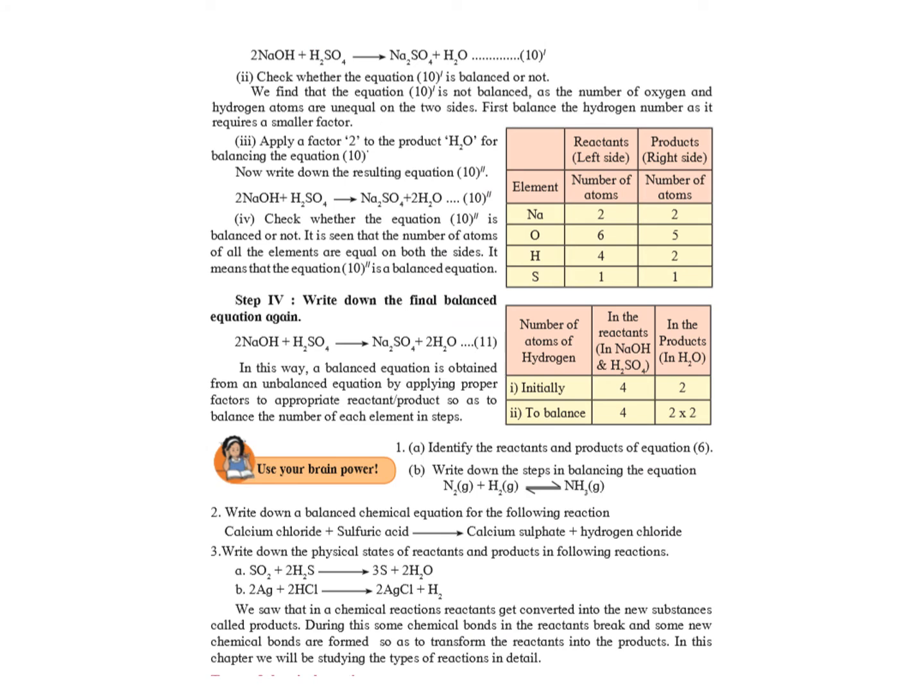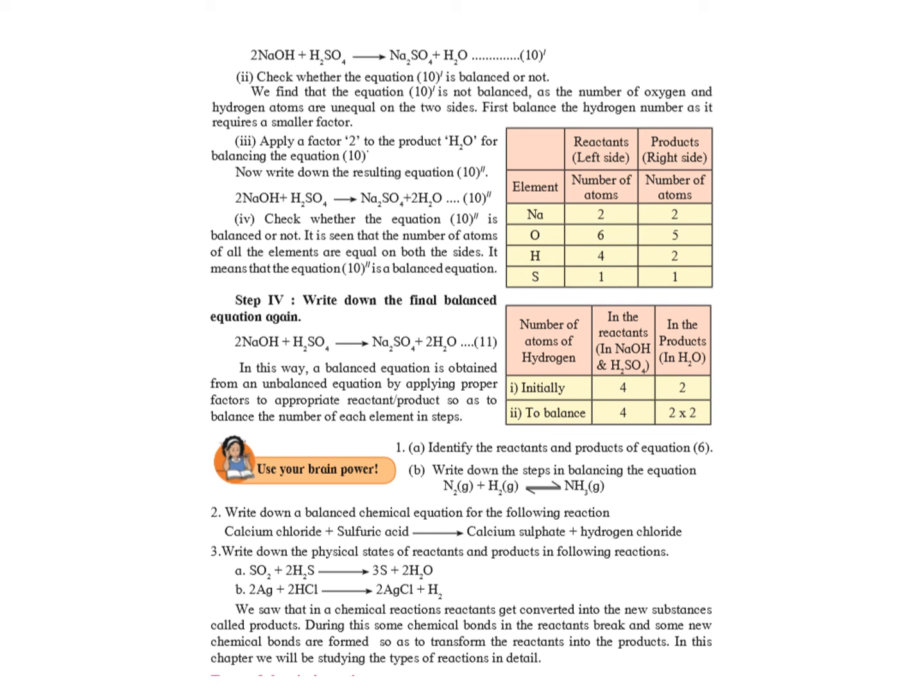So now we have written 2 in front of NaOH. When we write a number in front of a compound, we not only multiply one atom, but we multiply all the atoms present in that formula. That means now not only sodium becomes 2, even oxygen becomes 2, and even hydrogen becomes 2. Therefore, the whole equation changes.